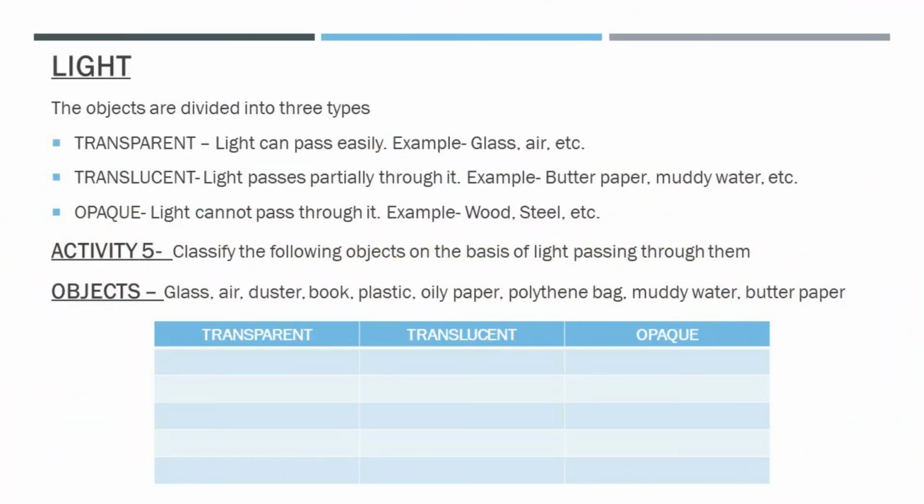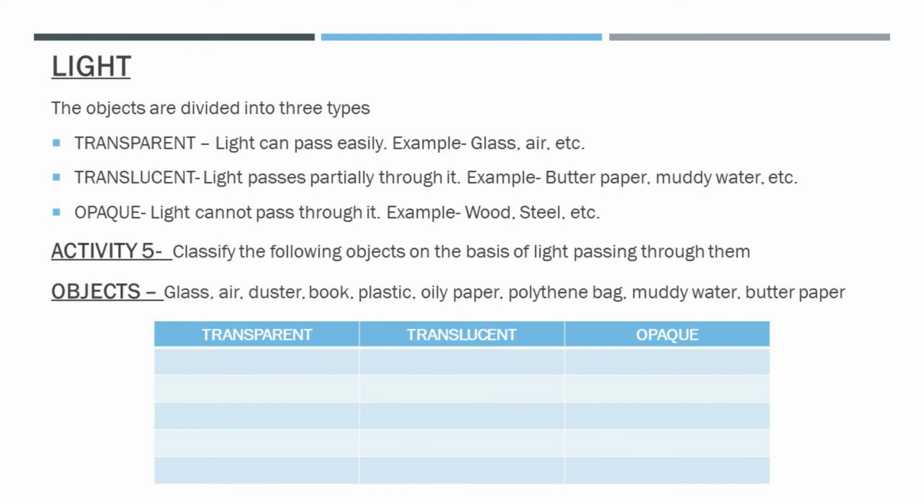Now next is classification of material on the basis of transparency, translucency and opaqueness. The property of a material due to which we can see through it clearly is called transparency. The property of a material due to which we cannot see through it clearly is called translucence, and the property of a material due to which we cannot see through it at all is called opaqueness. So all the materials can be divided into three groups on the basis of transparency, translucency and opaqueness.